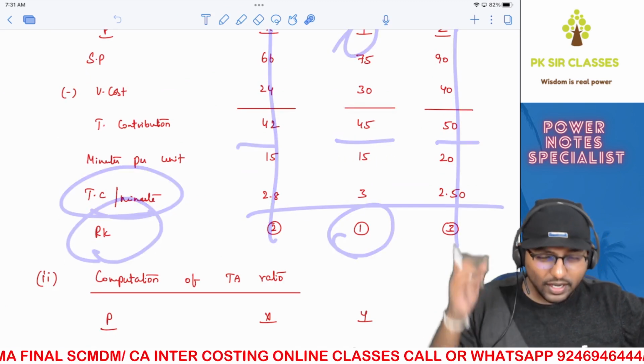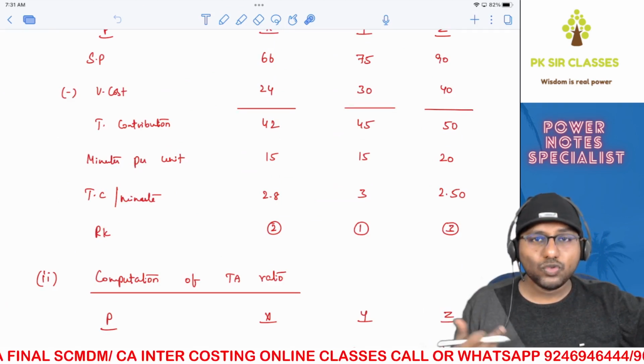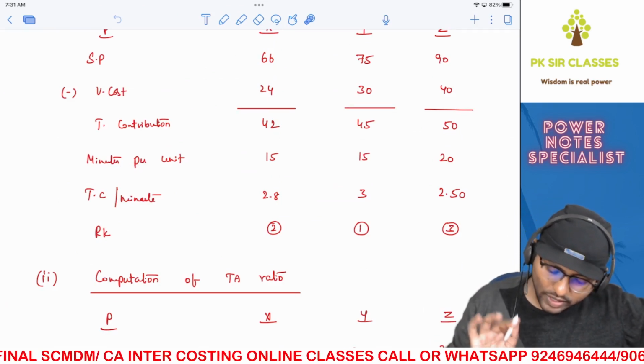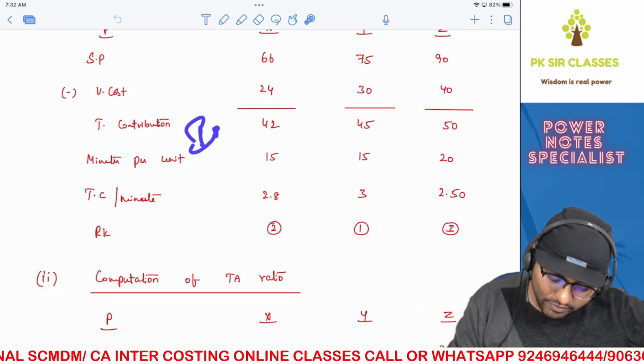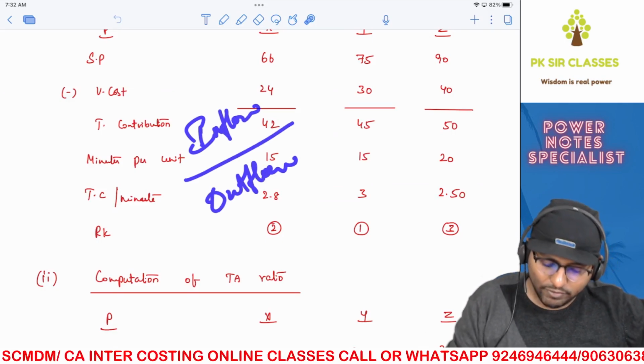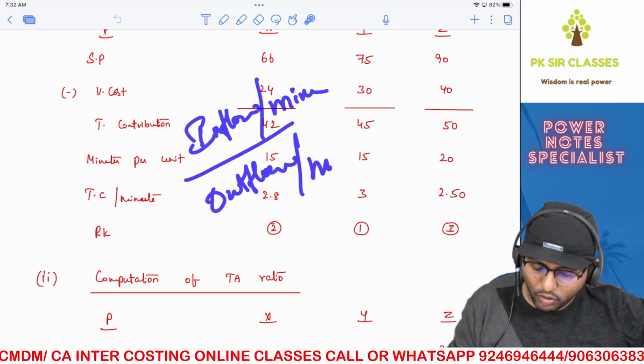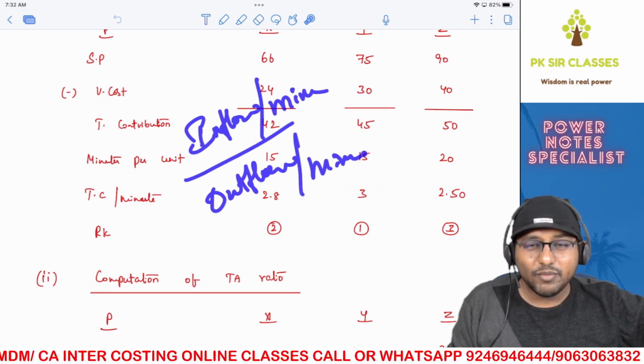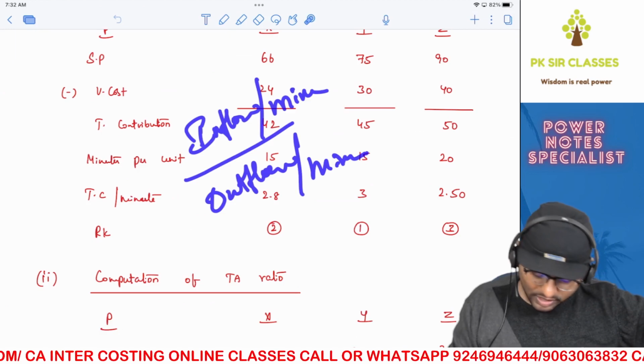Okay, this is done. And the next one that he has asked you in the question is throughput accounting ratio. Throughput accounting ratio, to put it very simple, it is inflow divided by outflow. Are you able to understand? Inflow per minute divided by outflow per minute. In this case, here minute is nothing but bottleneck. Are you able to understand?